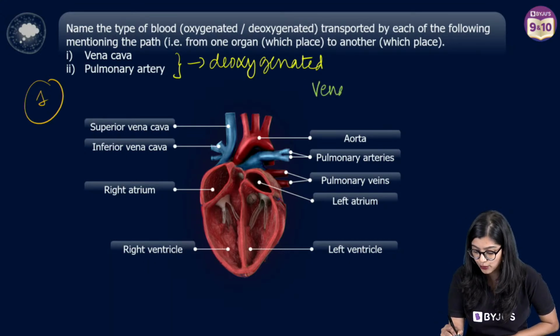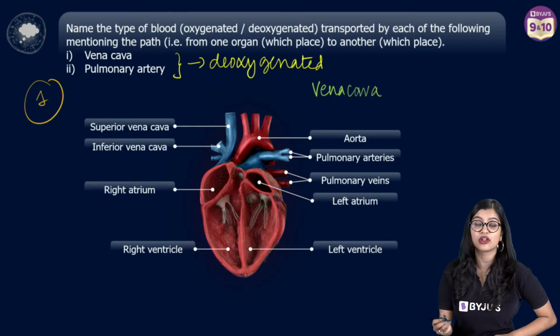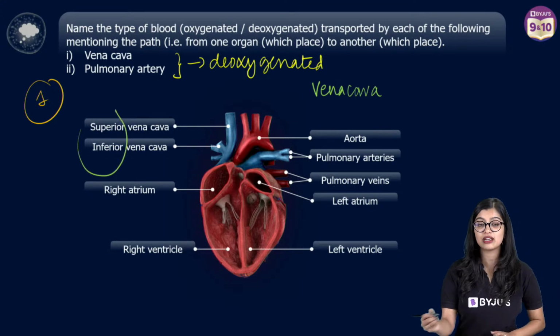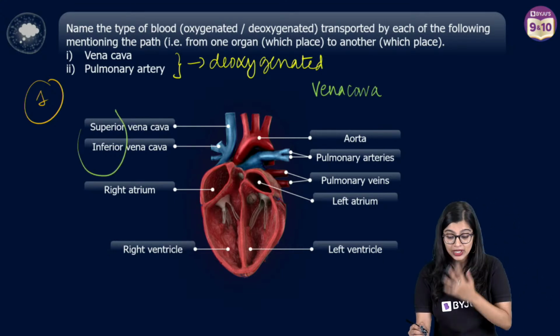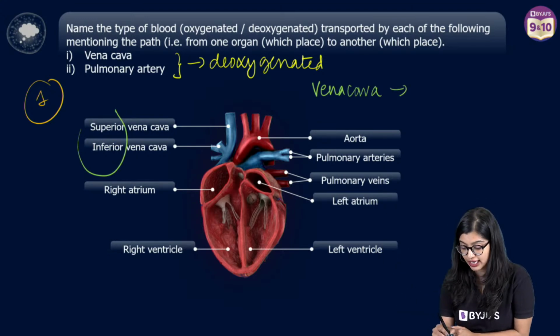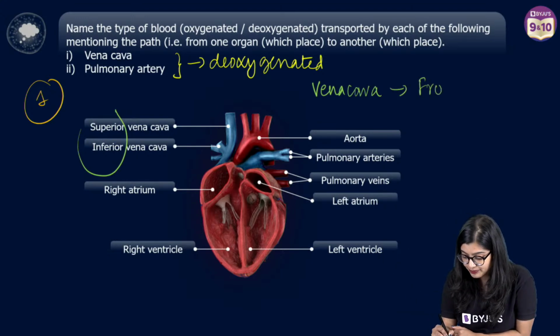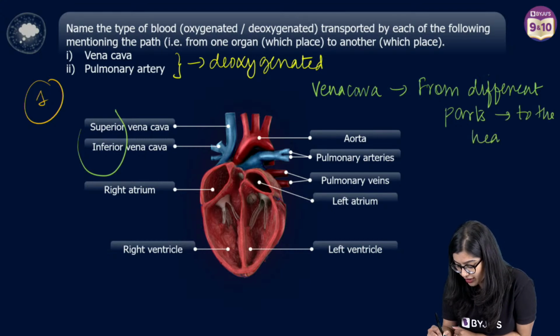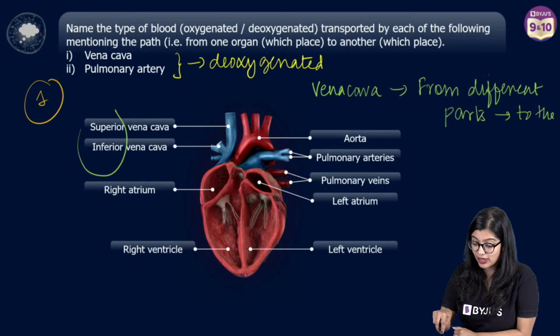Now, when you talk about the vena cava, we know that the vena cava is one of the largest veins in our body. We have 2 types of vena cavas, superior and inferior. The superior and the inferior vena cava bring the deoxygenated blood from different parts of the body to the heart. Specifically here we need to be specific.